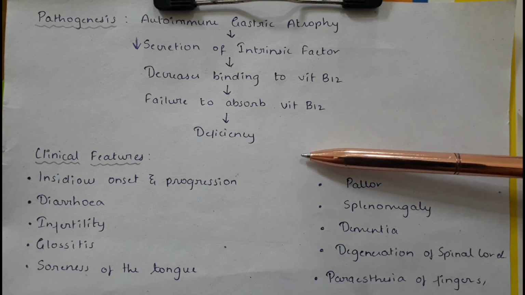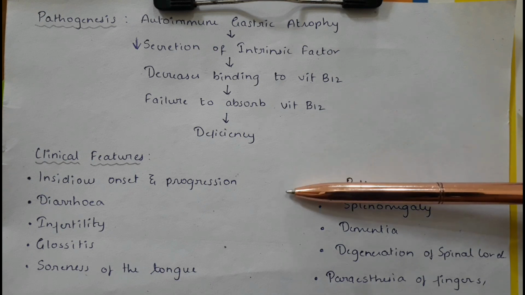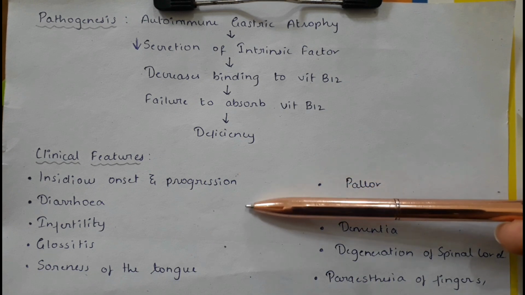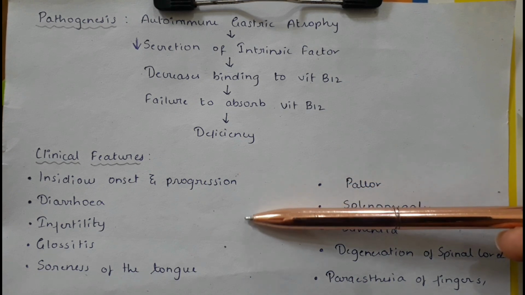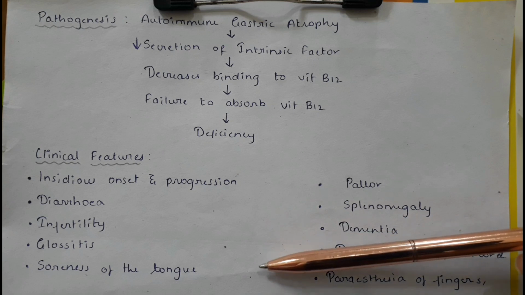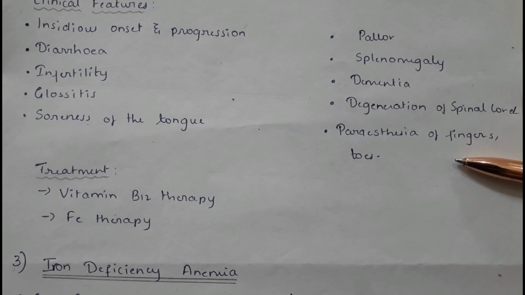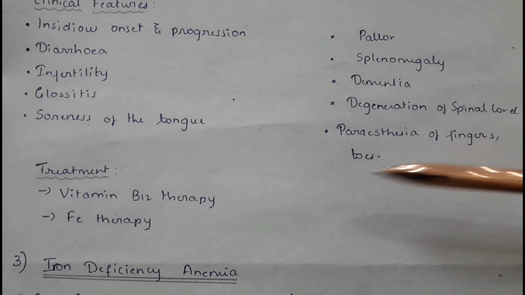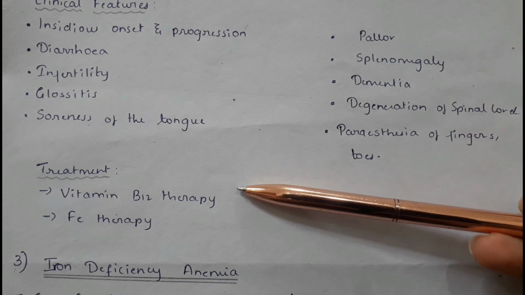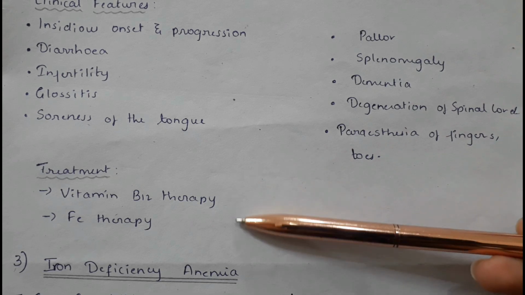Clinical features. Insidious onset and progression is seen. Diarrhea, infertility, glossitis, soreness of the tongue, pallor, splenomegaly, dementia, degeneration of the spinal cord, paresthesia of the fingers and toes. Treatment includes vitamin B12 therapy and iron therapy.